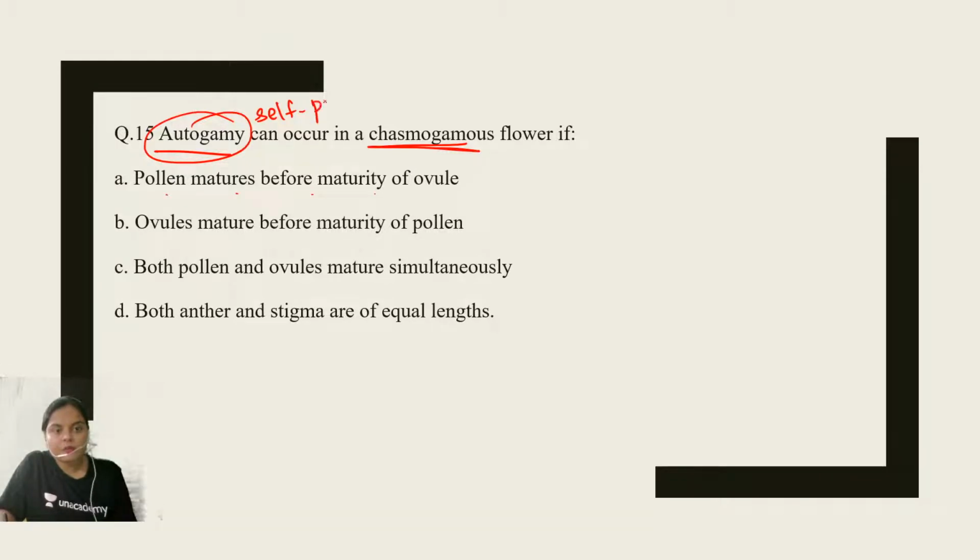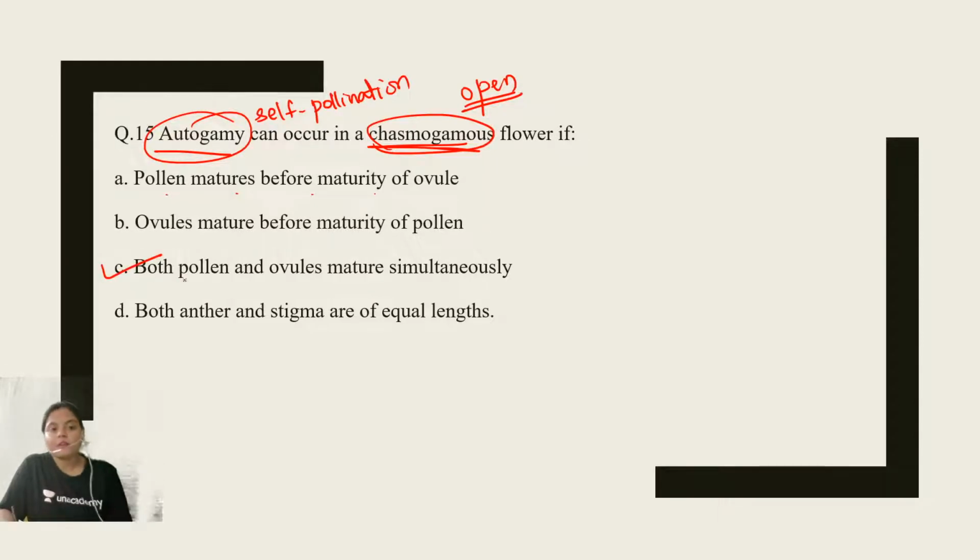So autogamy is what? Autogamy is self-pollination. Now chasmogamous flowers are the open flowers. So self-pollination in open flowers is possible when ovules and pollen both mature at the same time. That means option number C is the right answer. Both pollen and ovules mature simultaneously, because if they are not maturing simultaneously, then self-pollination is not possible.